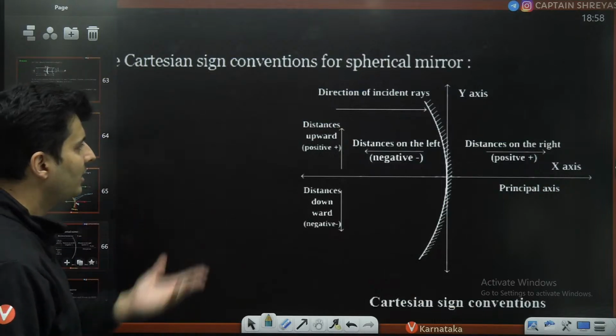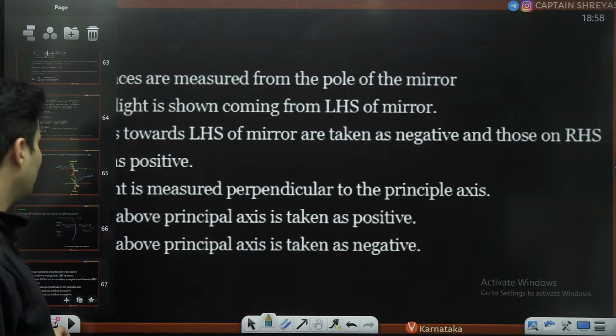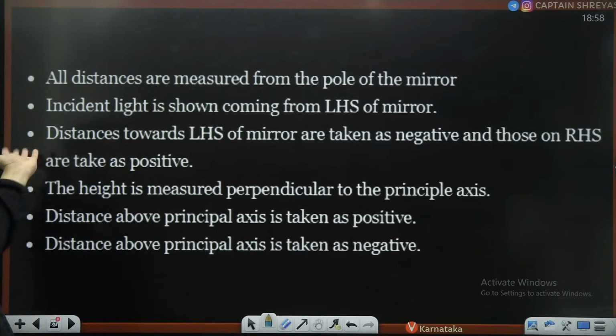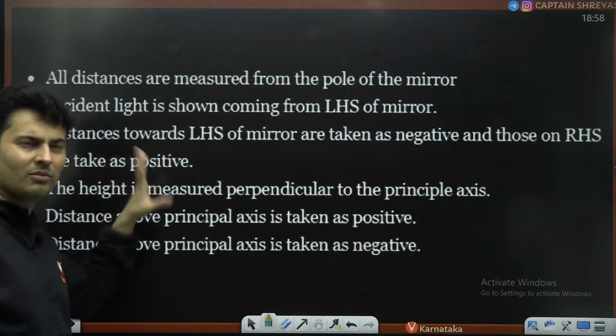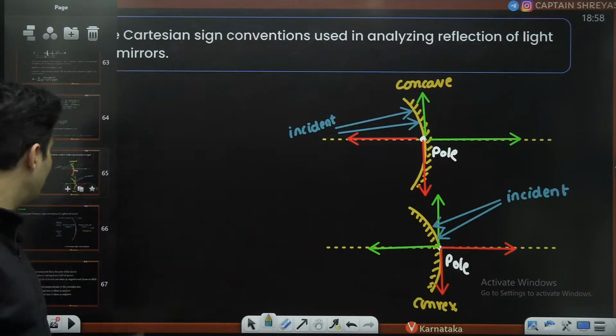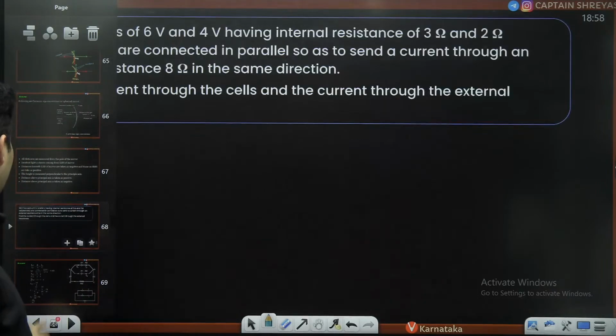It's not anything different. All distances are measured from the pole. Show the incident ray. Anything on the top is positive, anything below is negative. All distances on the left hand side, or one side, are negative, and the other side is positive. So if you mention this diagram and the points, that's it. Full marks you will definitely get.